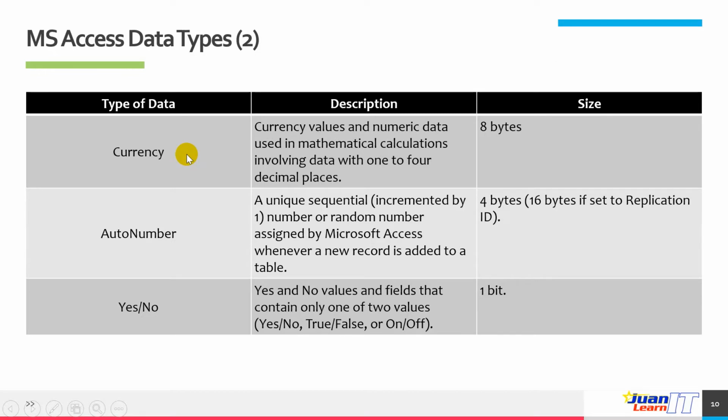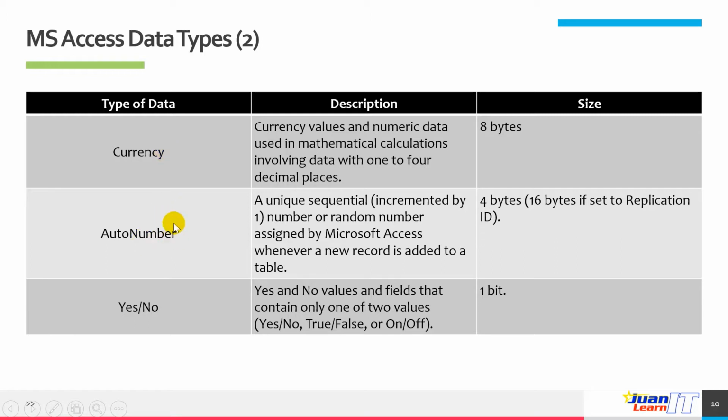All right, so the next is currency. Currency size is 8 bytes. So currency values and numeric data used in mathematical calculations involving data with 1 to 4 decimal places. Basically, if we're talking about money, the amount of money, we have to use the data type currency.